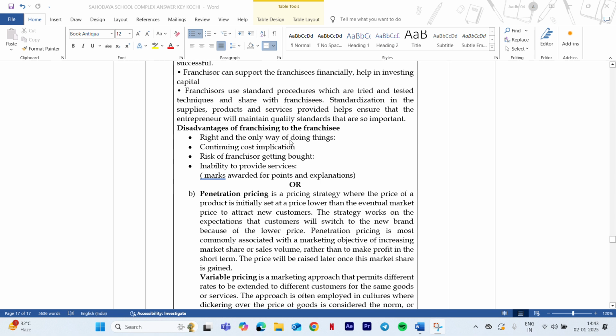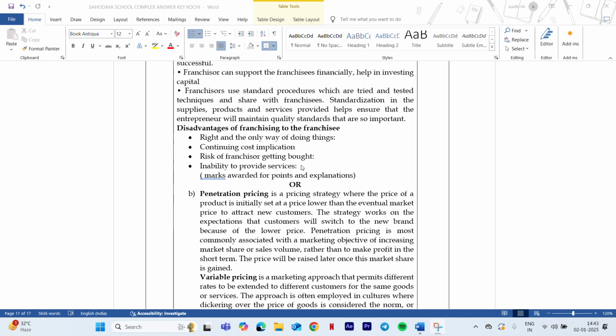Now the disadvantages are, firstly, there is only one and single way of doing things, as we are starting a franchise unit. There is a cost implication, meaning whatever the cost implication is in the main unit, you have to follow the same. Then there is the risk of the franchisor getting bought, meaning since you are starting a franchising unit of A, there is a chance of B buying it. Then inability to provide services: we can only provide services according to the franchise company. We cannot provide our own services.